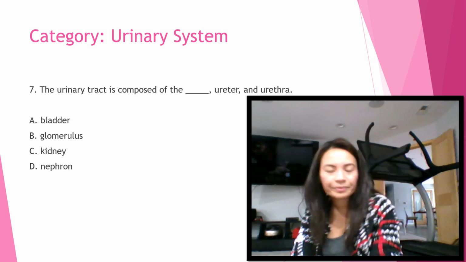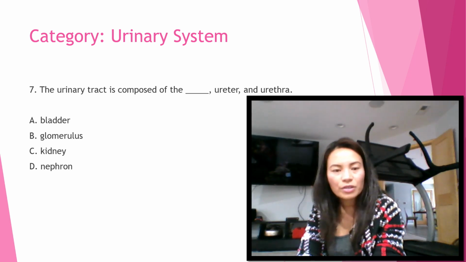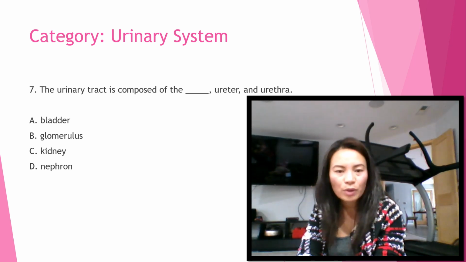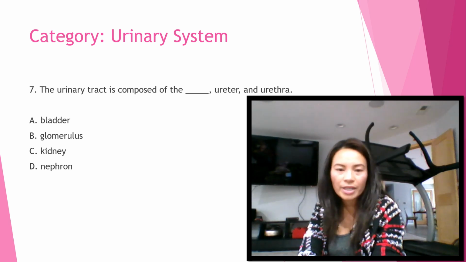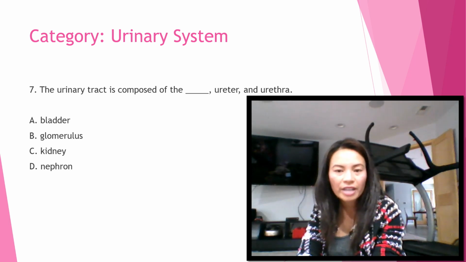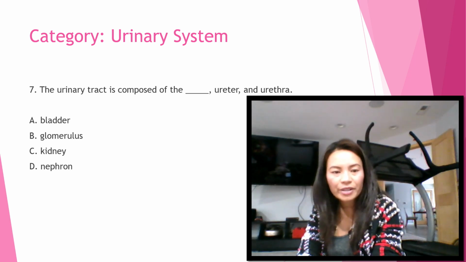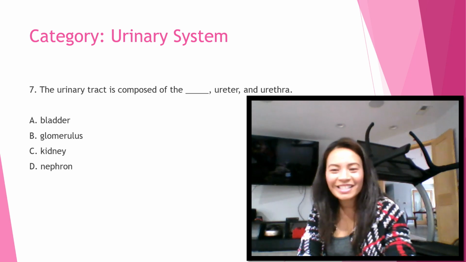Next, number 7, is under urinary system. The urinary tract is composed of the blank, ureter, and urethra. What is the missing word? Is it A, bladder? B, glomerulus, C, kidney, or D, nephron? Again, the urinary tract is composed of the blank, ureter, and urethra. A. Bladder. B. Glomerulus. C. Kidney. Or D. Nephron.